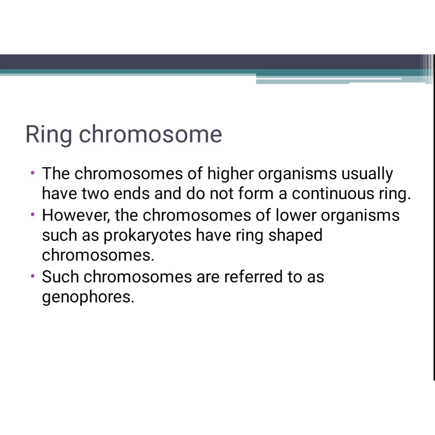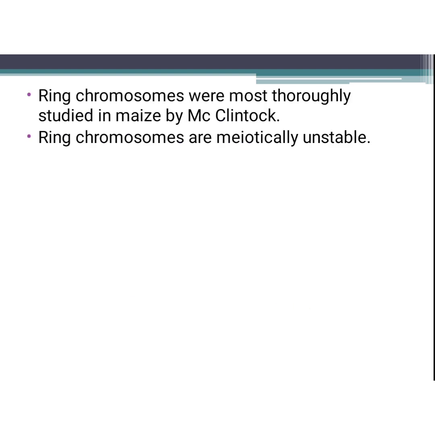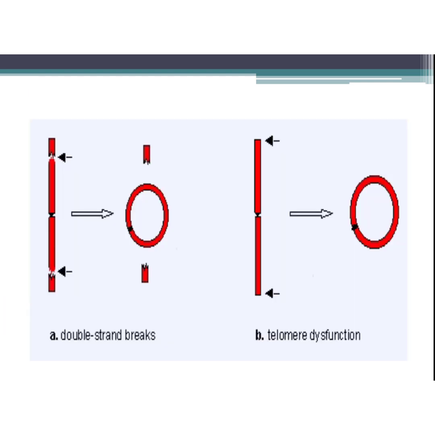Such chromosomes exhibit ring appearance at metaphase and lead to a bridge formation at anaphase. Okay, when they exhibit ring shape, it means during metaphase. It is an important point. Actually, ring chromosomes are meiotically unstable and mitotically stable. Okay, ring chromosomes were thoroughly studied in maize by M.C. McClintock. You can see the ring chromosome.